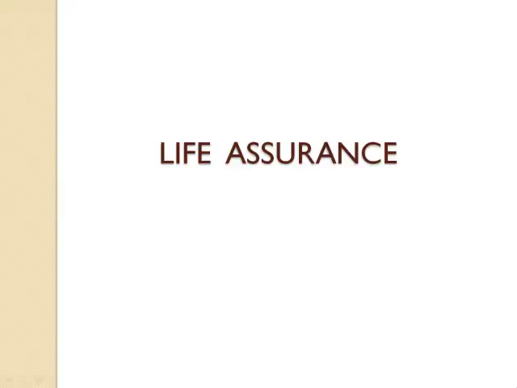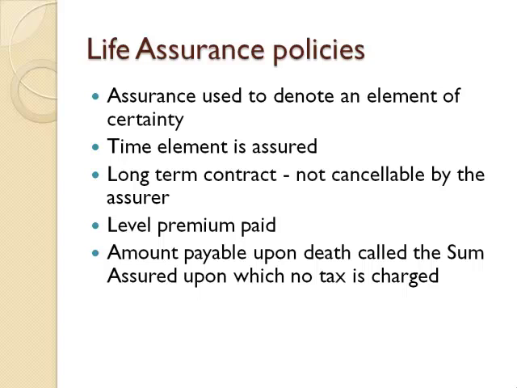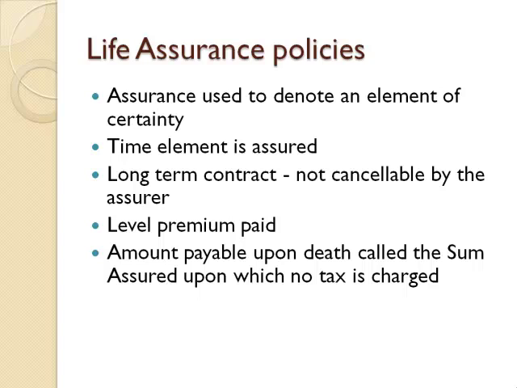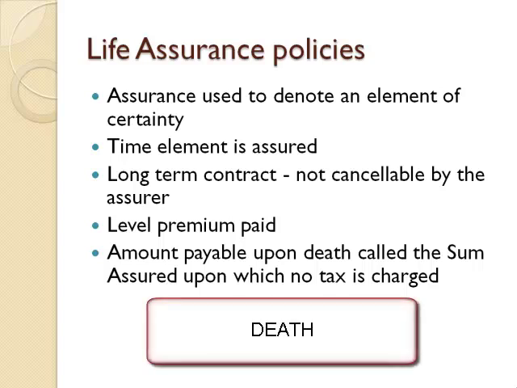Our next lecture will deal with life assurance. In this type of policy, we use the word assurance instead of insurance. This distinction is used to denote an element of certainty. That means we are assuring something that will happen. The only uncertainty would be when the event would happen. The event that we are talking about is death.